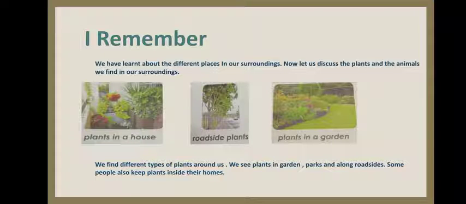Some people also keep plants inside their home. Whenever we are going outside, walking on the road, we can see many plants. Some plants we can see at roadside, some plants we can see in garden, and we love to keep some plants in our house, isn't it?